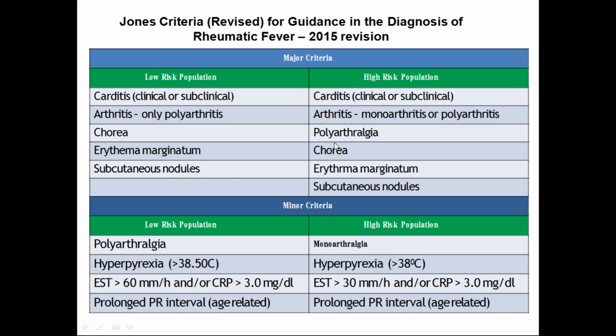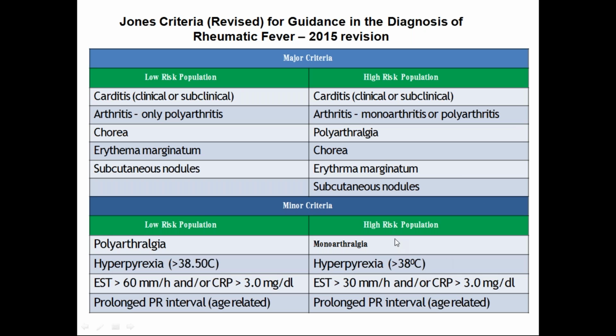Coming to the high risk population, all the 5 major criteria will be the same in both low and high risk. What is important in this? Even monoarthritis we consider in a high risk population. Only polyarthritis we take as a criterion in a low risk population. In high risk, the chances of getting acute rheumatic fever are more, so we are decreasing our threshold. So even a monoarthritis, we consider as a major criterion.